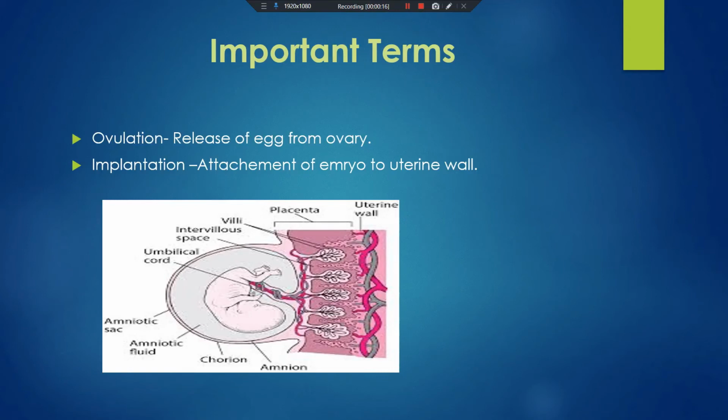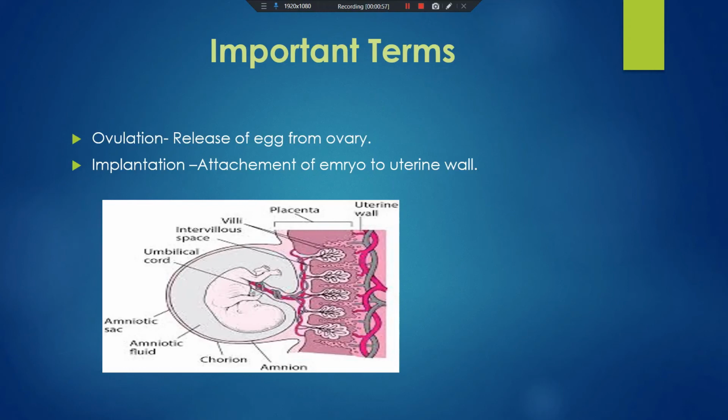Okay, students, you can see over here, this is the image. This is the uterine wall. Here you can see these are the blood vessels. These are the villi which increase the surface area. And here this is a special structure, a special tissue, and this special tissue is called placenta. This placenta is present between the uterine wall and the embryo. So what is placenta? Placenta is a specific tissue present between the uterine wall and the embryo.